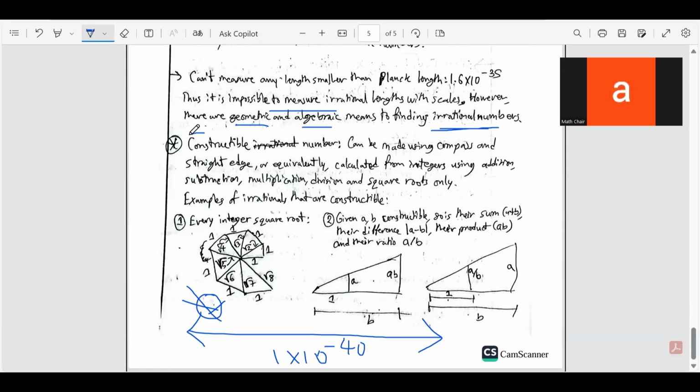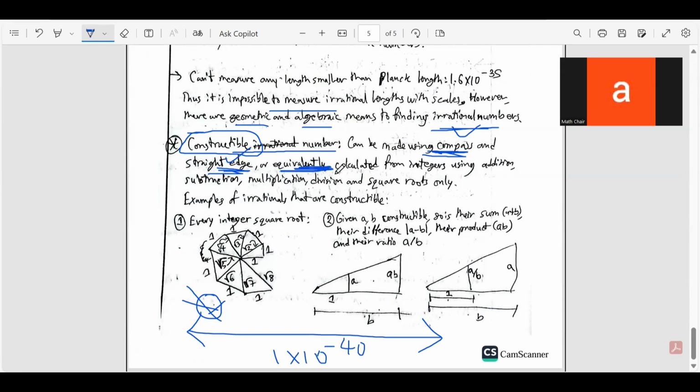So the numbers that I can make through geometric constructions, we call them constructible numbers. And by geometric constructions, I specifically mean using a compass and a straight edge. That's one version. So that's the geometric definition of constructible numbers. If I can somehow draw this number out as a length, I'm going to create a length representing the number I want to represent, using a compass and a straight edge.